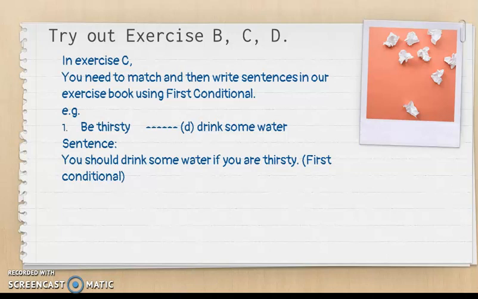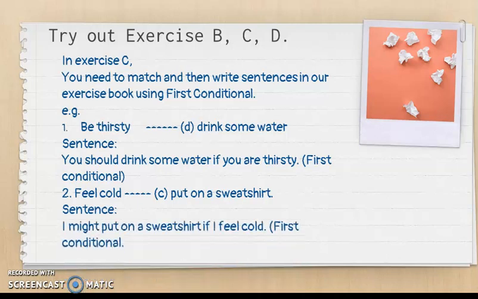Okay, let's take a look at the second example. When you feel cold, what do you do? Put on a sweatshirt. So how do you make a sentence? I might put on a sweatshirt if I feel cold. So this is a general truth. If you feel cold, you would want to put on a sweatshirt.